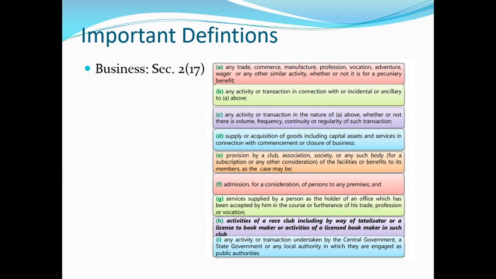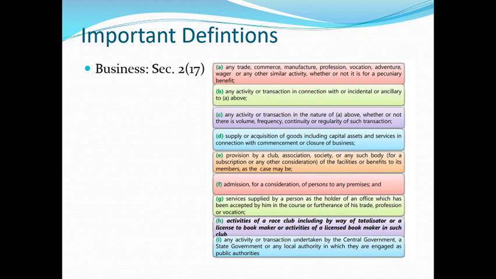It includes any trade, commerce, manufacture, profession, vocation, adventure, wager or any other similar activity, whether or not it is for a pecuniary benefit, for some other purpose or for some closely related purpose or not. So that is called as pecuniary interest.